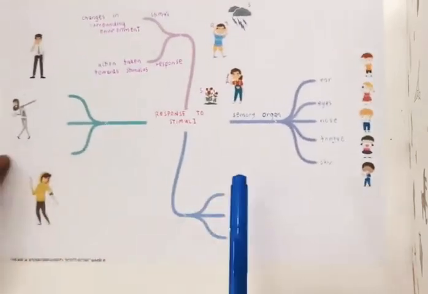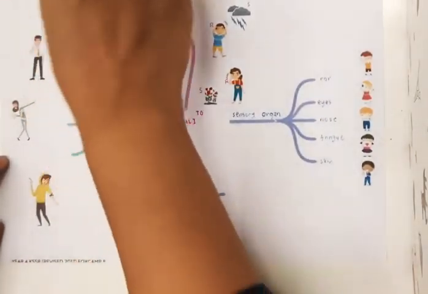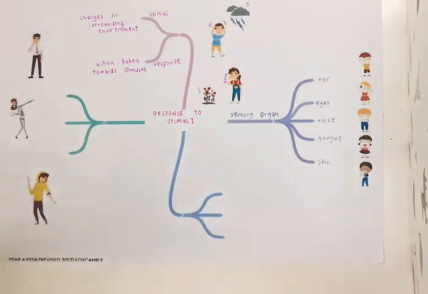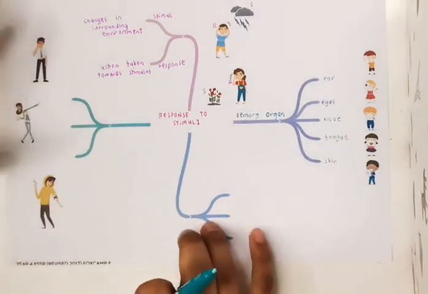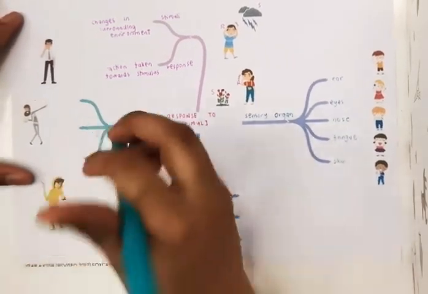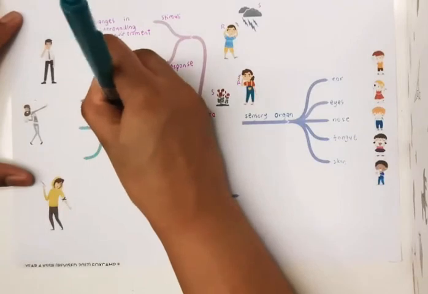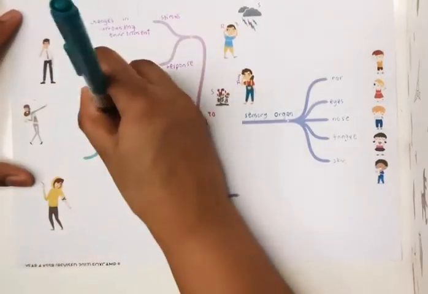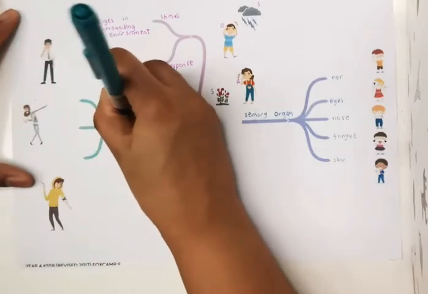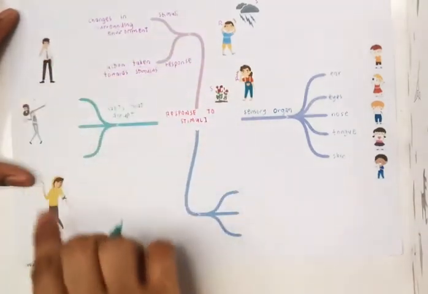Okay, next one would be the importance. First of all, we'll move here first. There are certain habits that disrupt your response to stimuli. That means it would make you respond slower to stimuli. Habits that disrupt. There are 3 habits here.